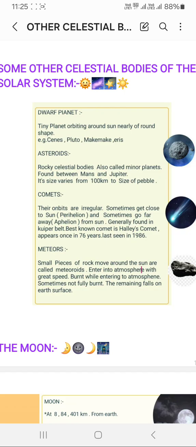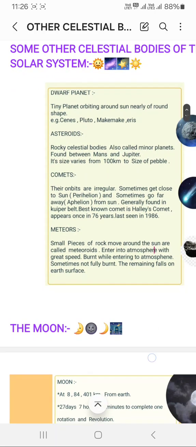What are meteors? They are small pieces of rock. They move around the sun, and they are also called meteoroids. They sometimes enter the atmosphere with great speed. Why great speed? Because of the gravitational pull of Earth. While entering, due to the speed, they get burnt, and sometimes they are not fully burnt. That's why the remains fall on the surface of Earth, and these are the meteors.